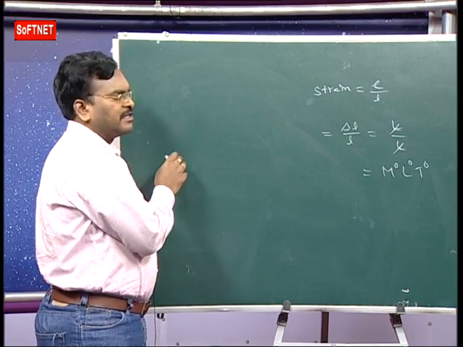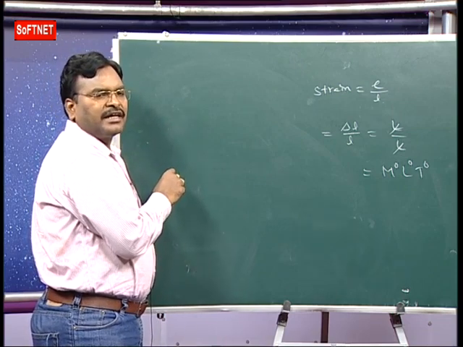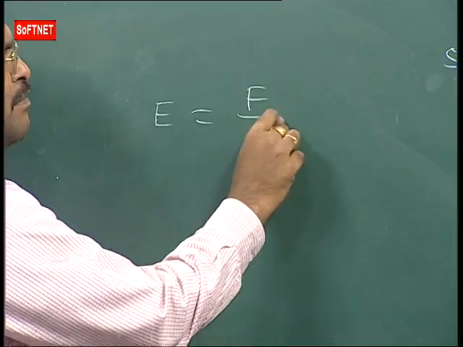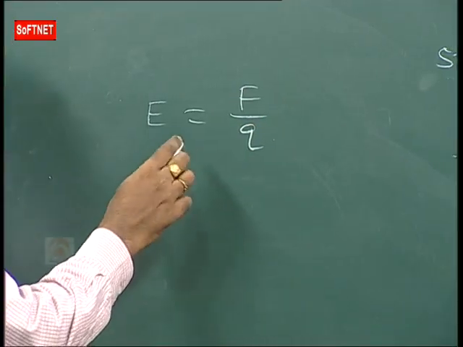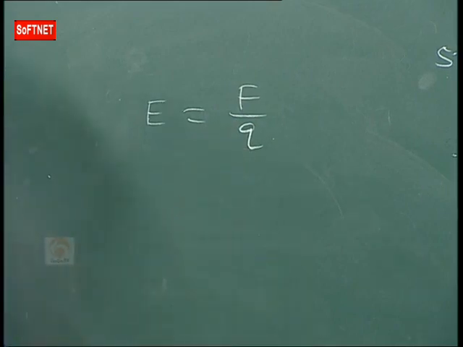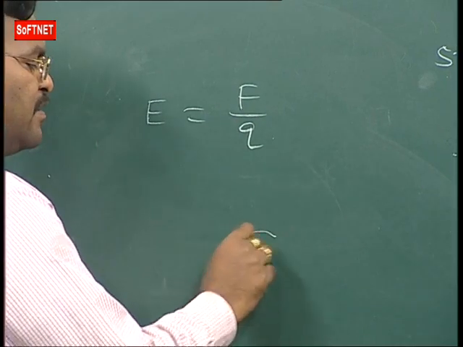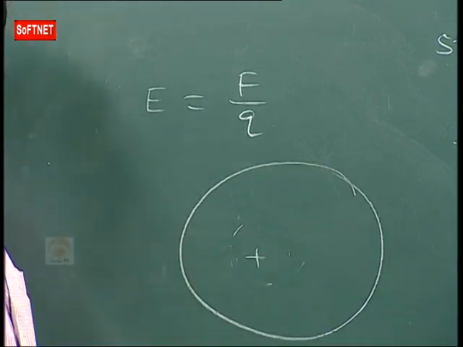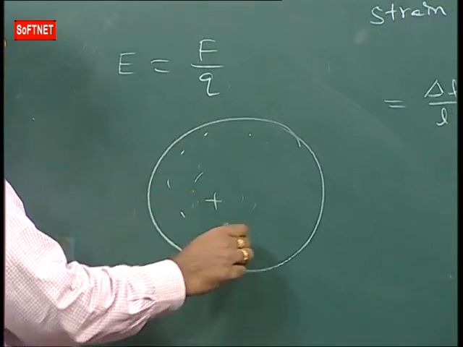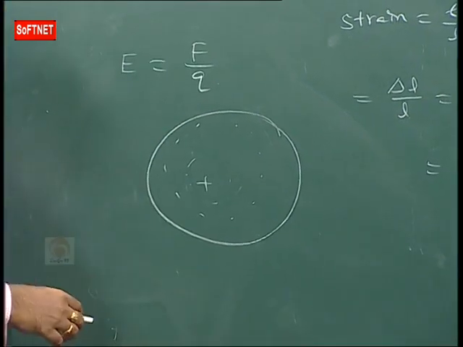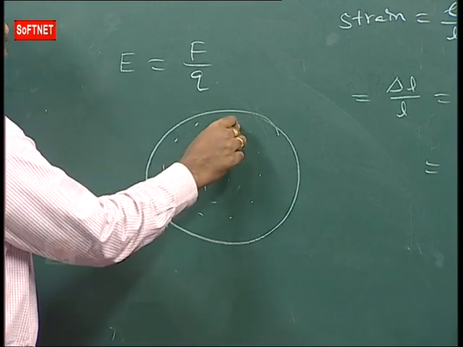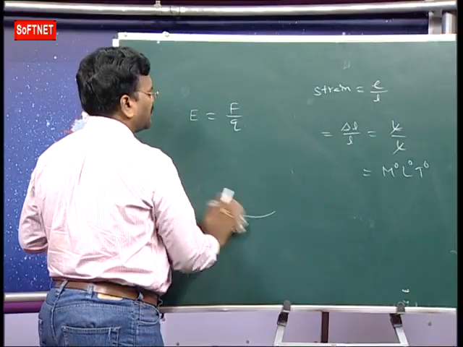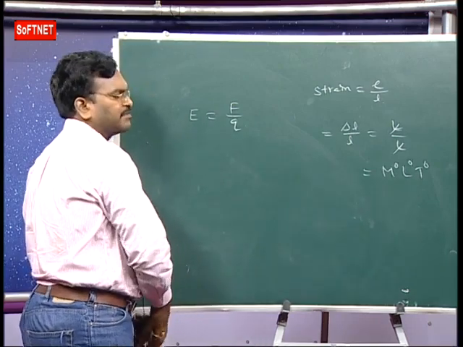Next one, in second year, we have intensity of electric field. What is intensity of electric field? E is equal to F by Q. Here we have electric field: the space or region around a charge in which its influence can be felt is called electric field. In this electric field, at each and every point we have field and potential. The intensity of electric field is the force experienced by unit positive charge. The formula is F by Q.